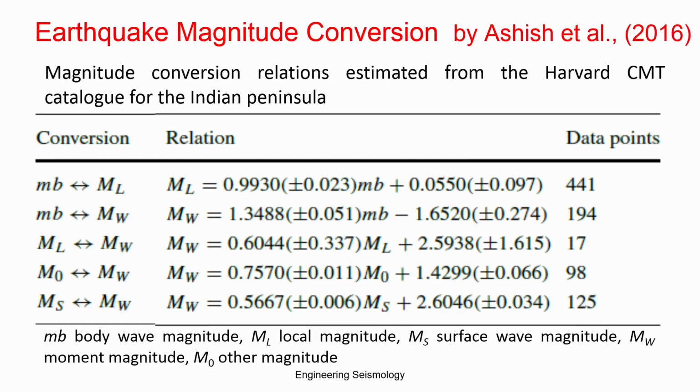After that, Ashish et al., 2016, published some equations, you can see here. This is all considering the overall Indian data. When you consider overall Indian data, you should also know that we have different seismotectonic behavior in different parts of India. You have to account for that and wisely choose which equations are more suitable. They also gave different conversions, from this to that and that to this, so that you can convert vice versa and finally get a moment magnitude.